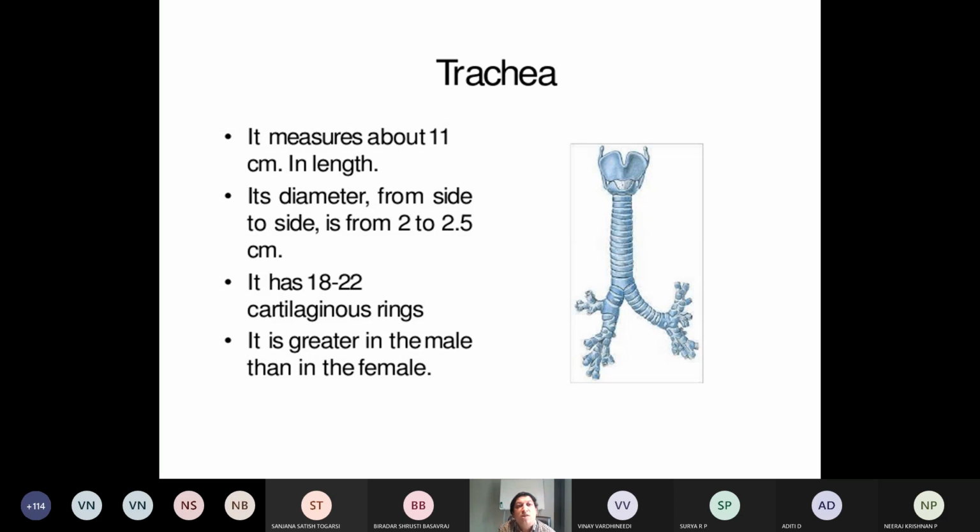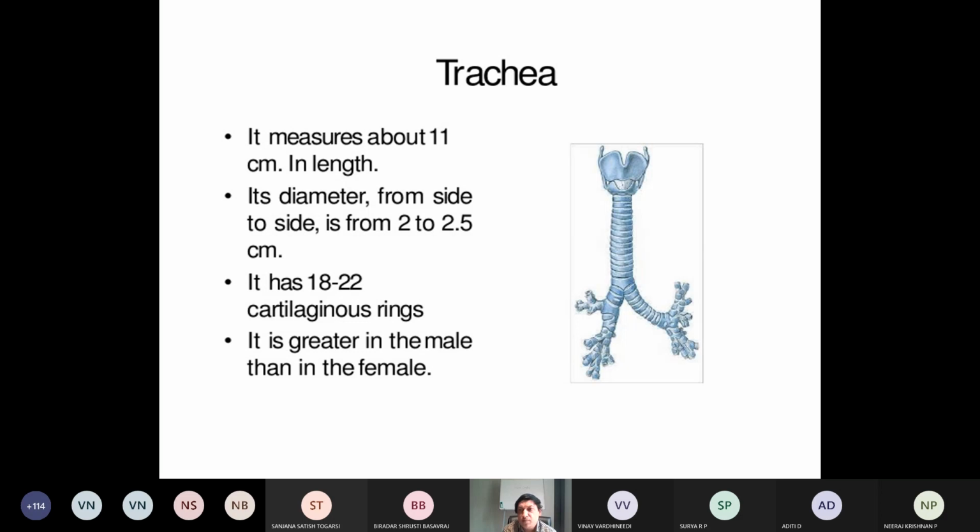Okay. Now, what is the measurement? It measures about 11 centimeter in length. Diameter from side to side is 2 to 2.5 centimeter. It has around 18 to 22 C-shaped cartilaginous rings, and it is greater in the male than in the female.